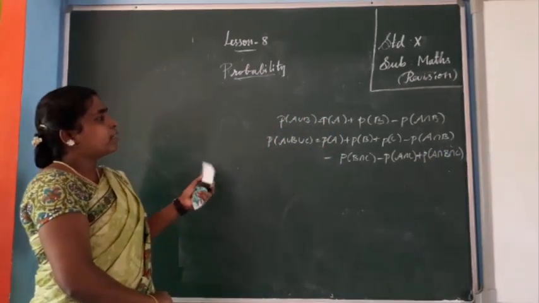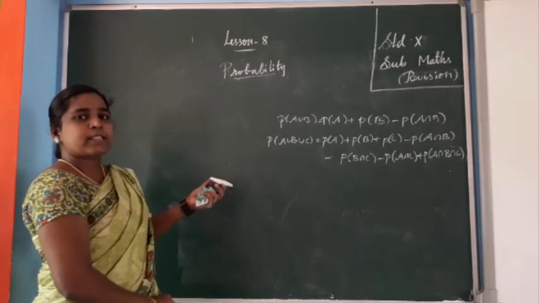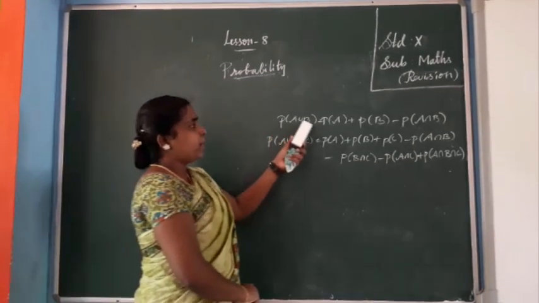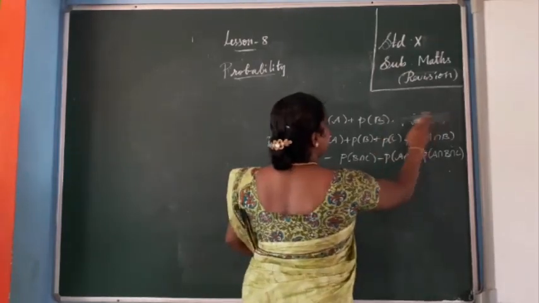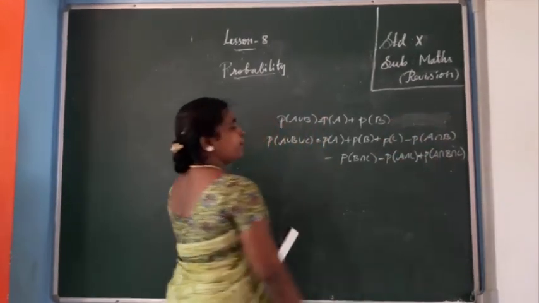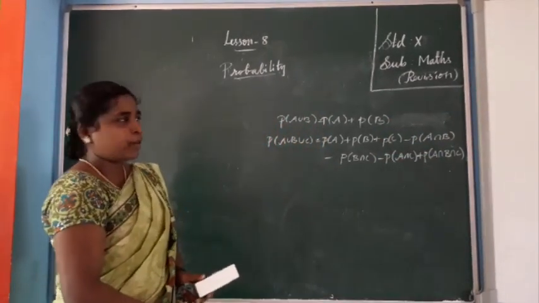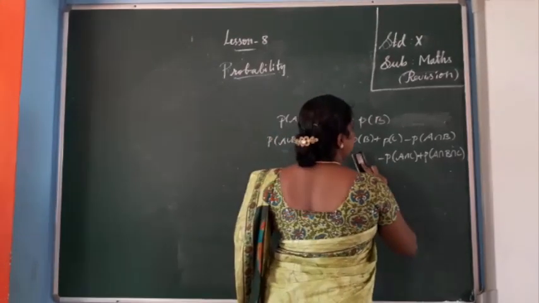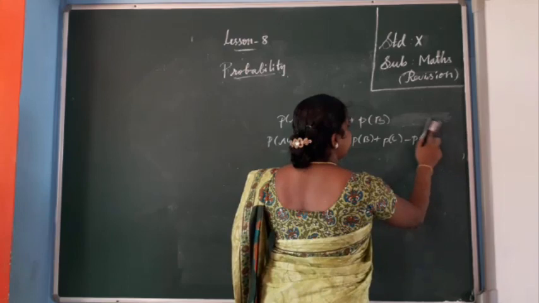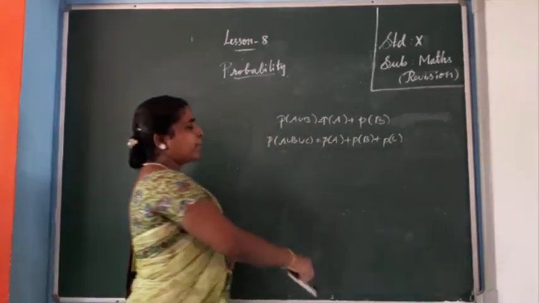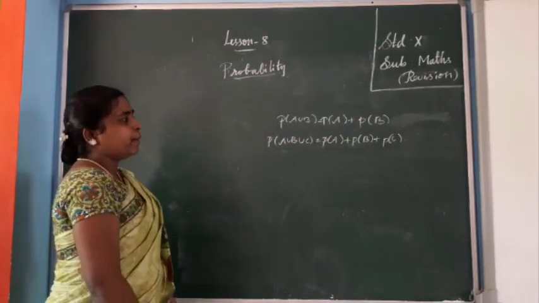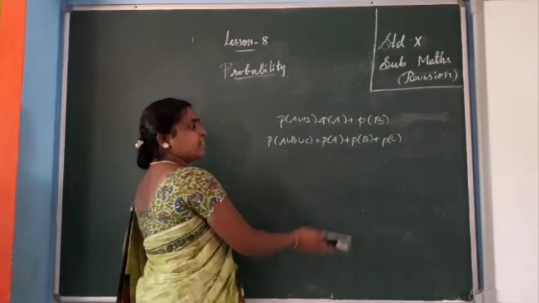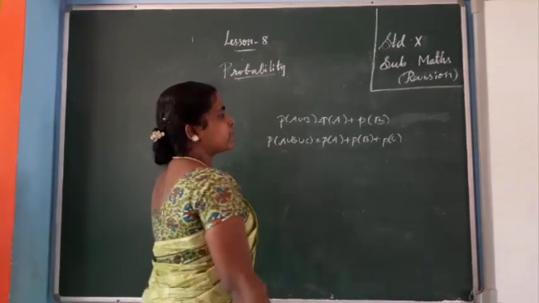Suppose the events are mutually exclusive, then P of A union B equals P of A plus P of B, because the intersection is 0. Like that for 3 events also. If the events are mutually exclusive, the intersection is 0. The formula becomes P of A union B union C equals P of A plus P of B plus P of C.